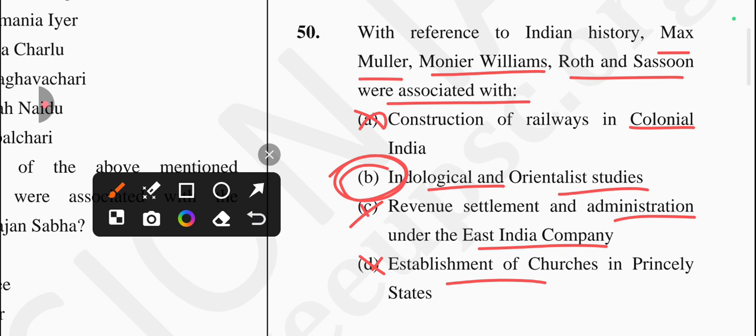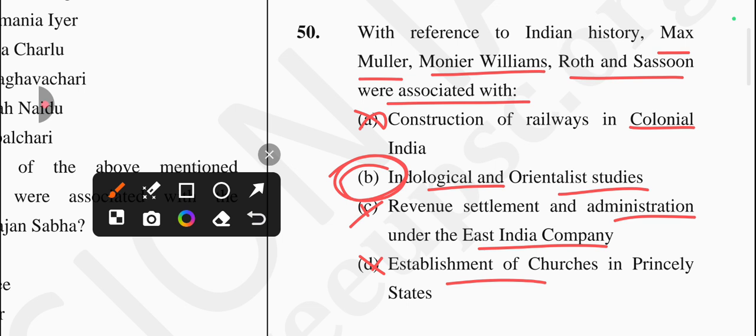And if we are talking about Frederick Max Müller, he made major contribution to Vedic and Sanskrit studies. And if we are talking about Monier Williams, he was a professor of Sanskrit at Oxford and author of the standard Sanskrit-English Dictionary in 1872.